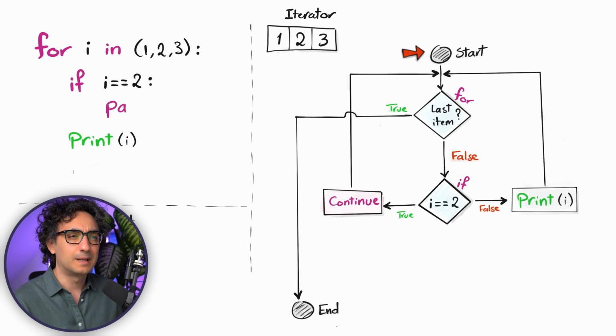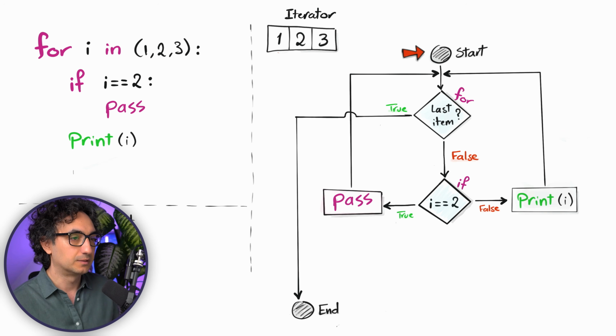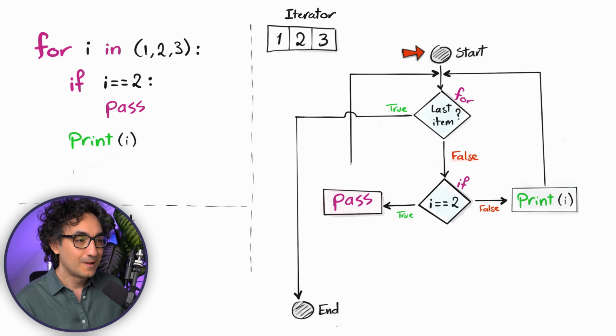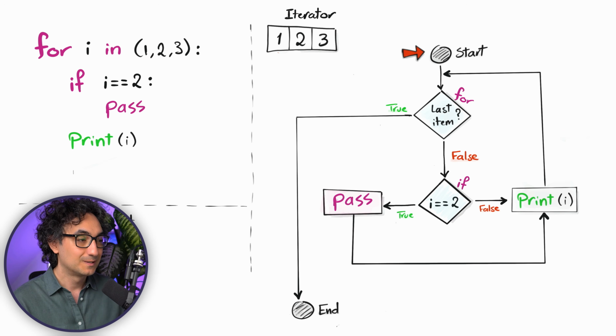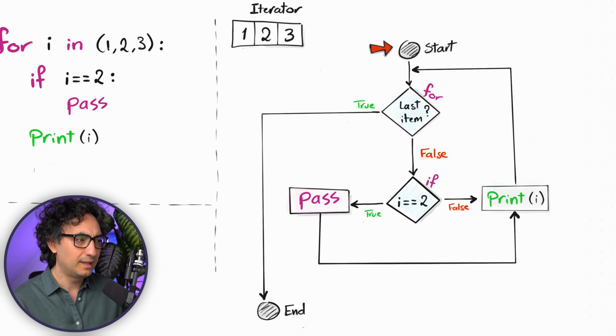Alright, now let's put pass inside the if statement. Instead of continue, we're going to have pass, and this is going to be executed if the condition is true. Now, of course, what is very important is where the arrow goes after the pass. This time it will not go to the end, and it will not go to the start of the loop. Actually, it's going to go to our block of code, so it's going back to the normal way of our loop.